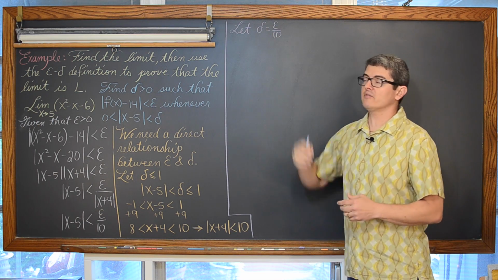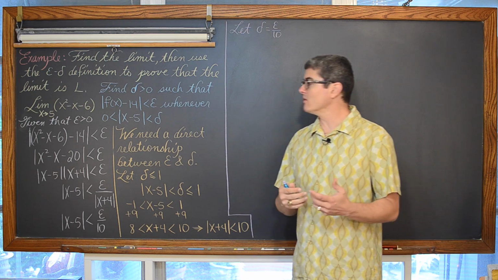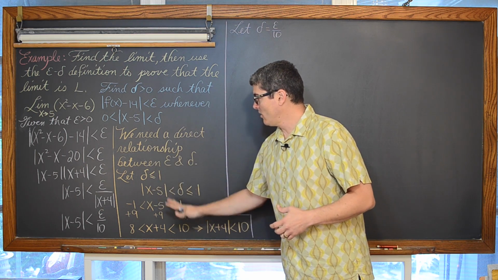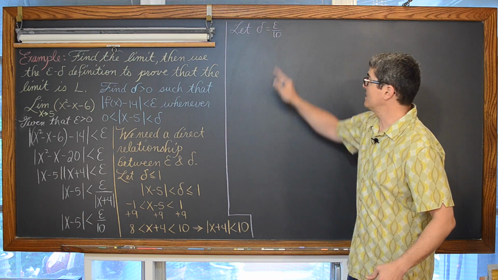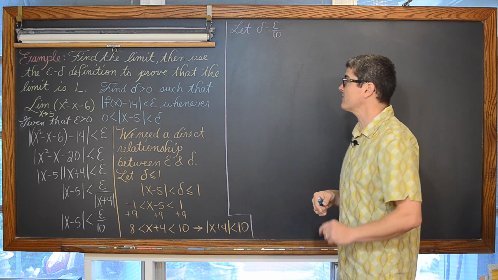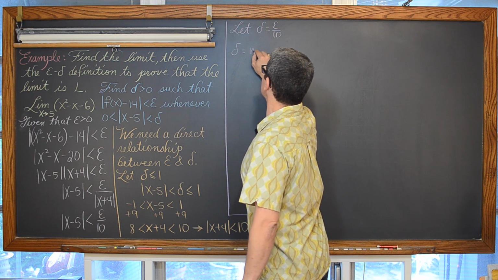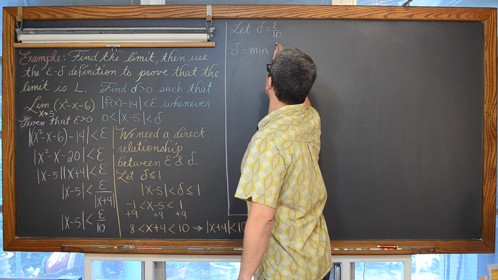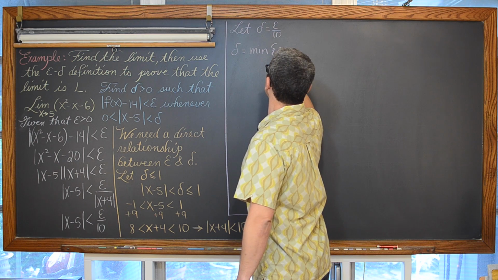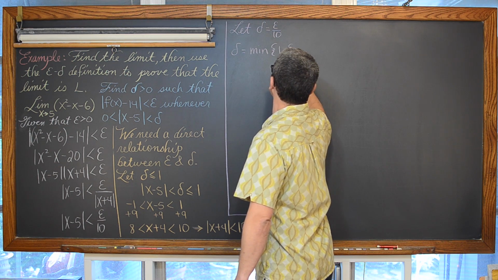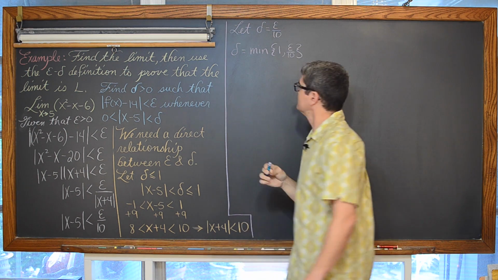This isn't as simple of a direct relationship as it was with the linear function, of course. I had to work on a limitation on delta to get that direct relationship. So because of that, we're going to say that delta is going to be equal to the minimum of 1 and epsilon over 10.